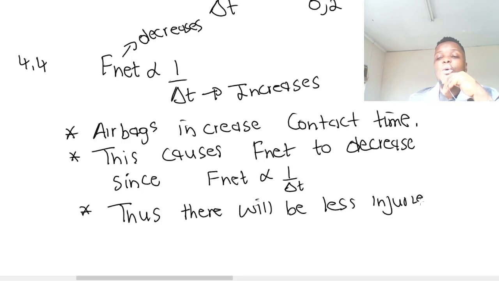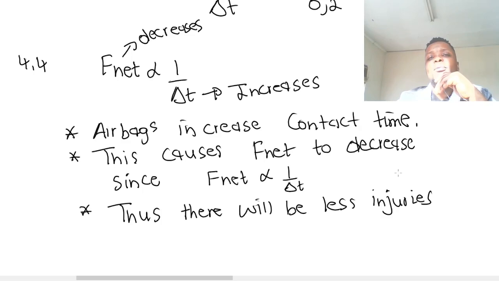Okay, just so you know, guys, this is the same thing that dancers do. You see, when dancers land on the floor after jumping, they land on their toes first before their heels, so that they do not feel more pain on their heels. Because if you land with your heel, you will feel pain. The same thing happens with people who play netball.